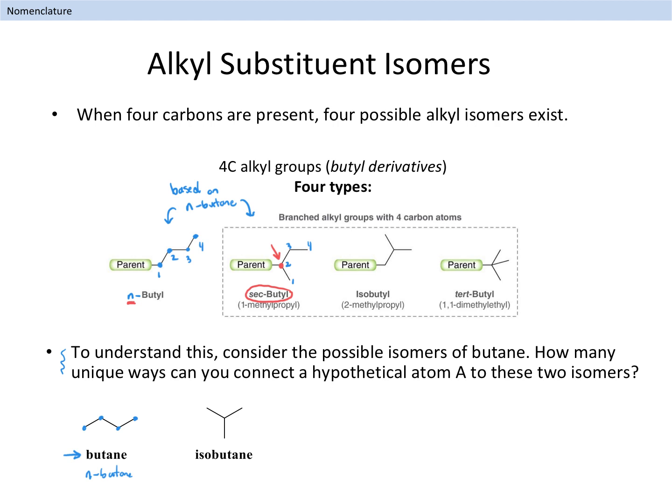Specifically, we can attach one of the 4 carbon atoms to the central carbon instead of the terminal carbon. This difference in connectivity creates a branched isomer of butane with the formal name of 2-methylpropane. The common name of this molecule is isobutane. Looking at isobutane, we can see that there are 2 unique attachment points.